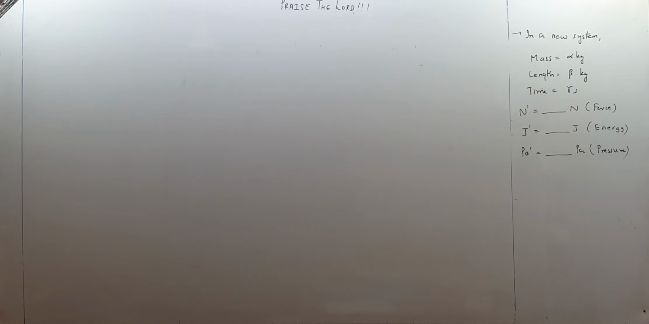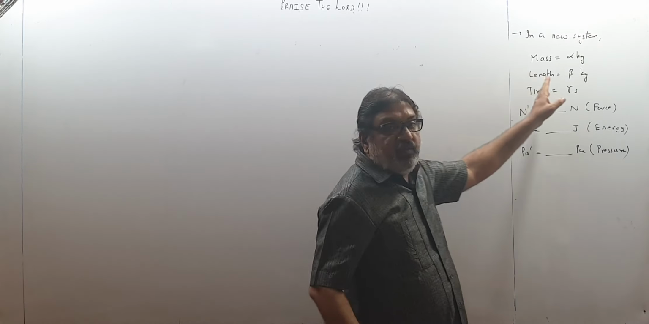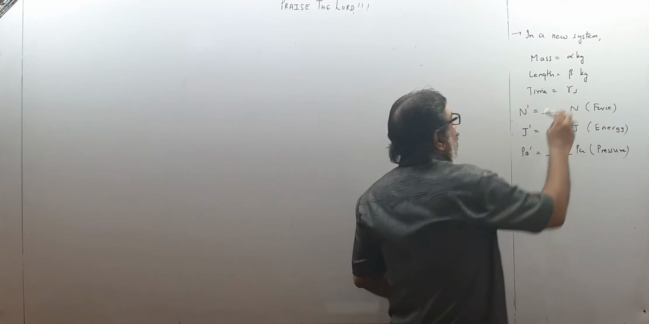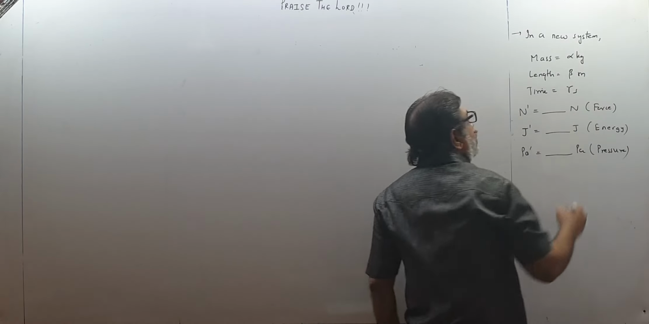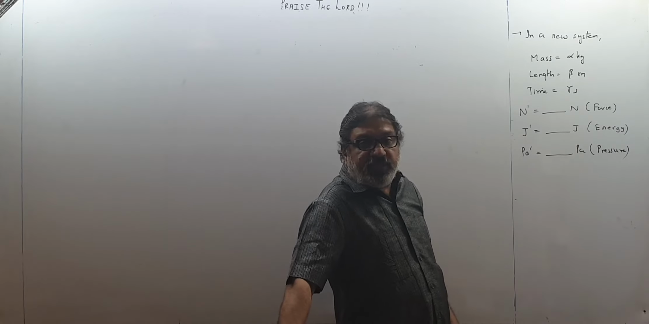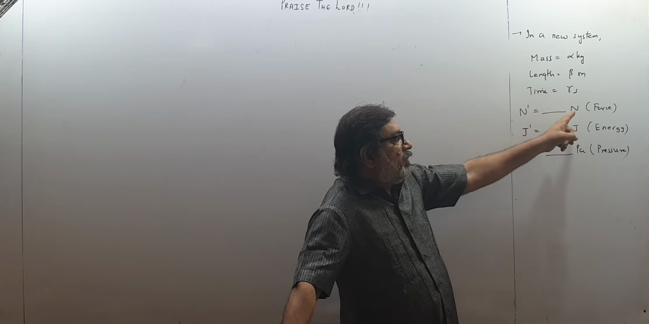Children, last one for this video. In a new system, instead of 1 kg, mass is alpha kg. Instead of 1 meter, sorry, I am mistaken, instead of 1 meter, length is taken as beta meter. And time, instead of 1 second, is taken as gamma second. So what is new force in terms of old force?